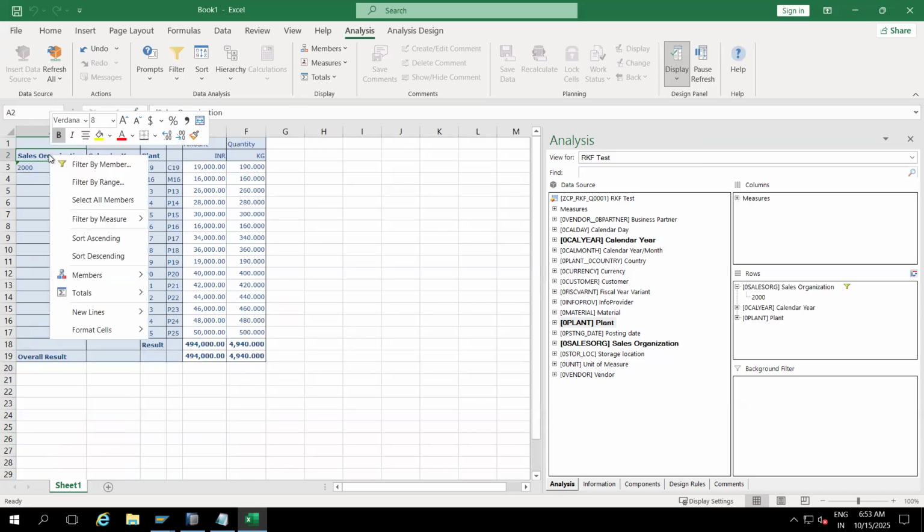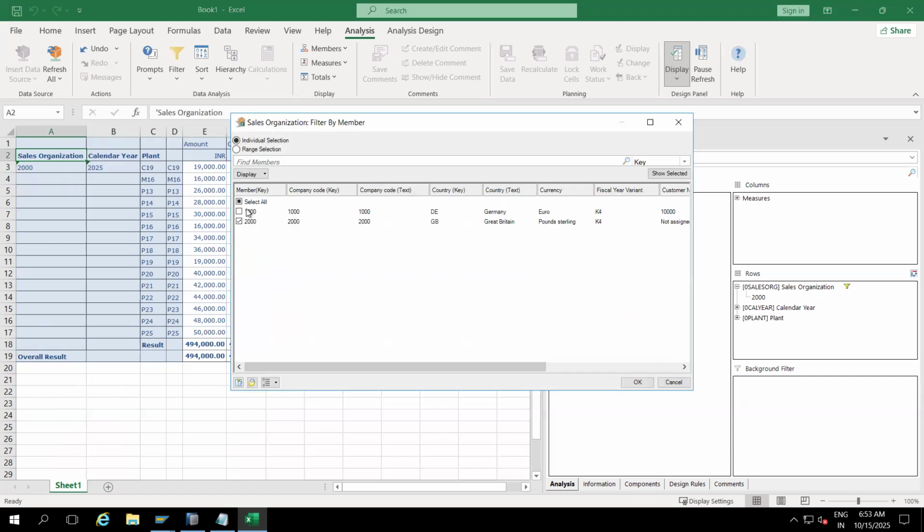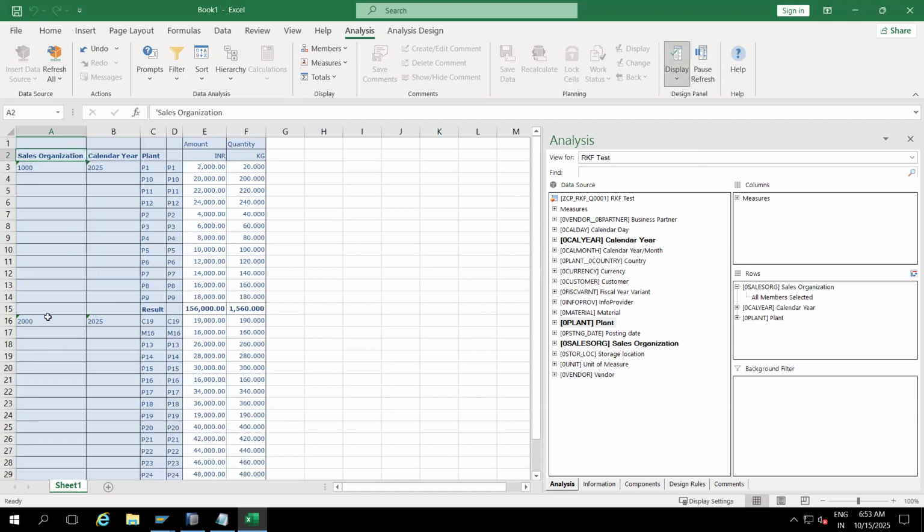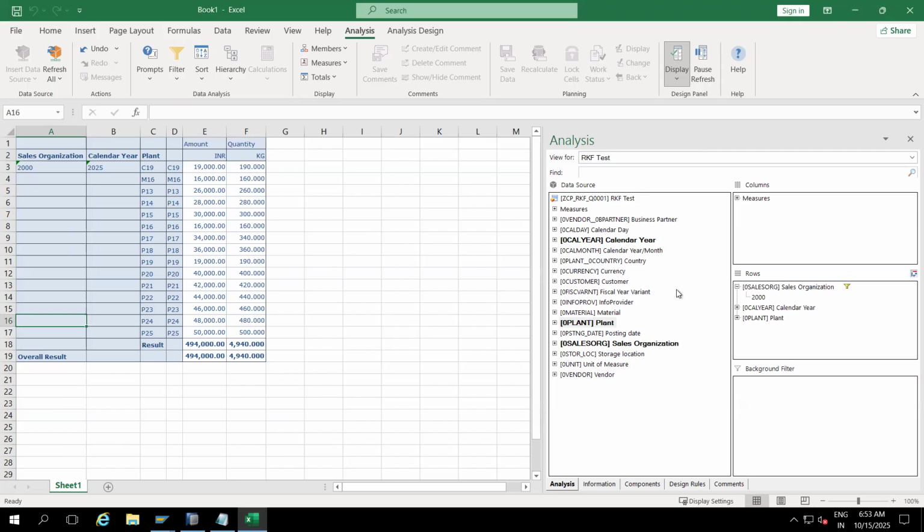That also you can do, and double click as well. Now I'm double clicking. So 2000 is there, double click. Automatically it sets the filter. Here I'm not doing any changes; it is changing automatically.